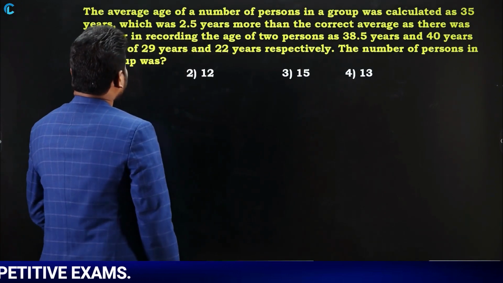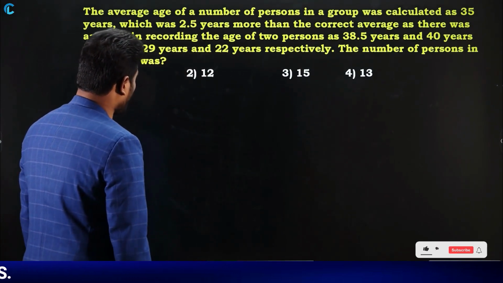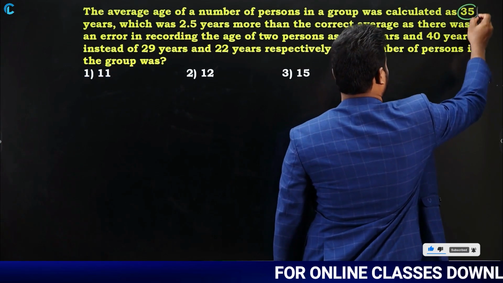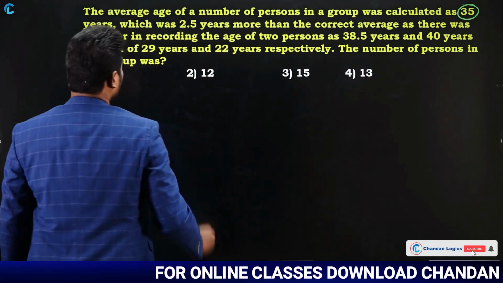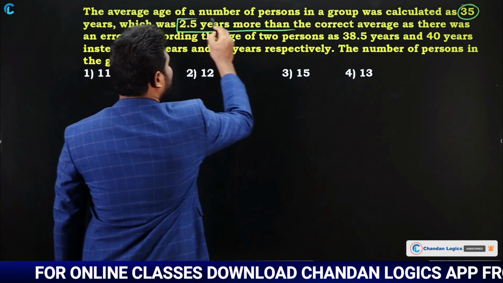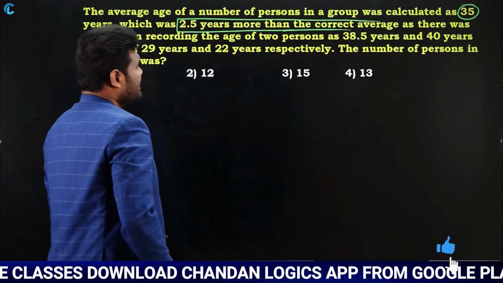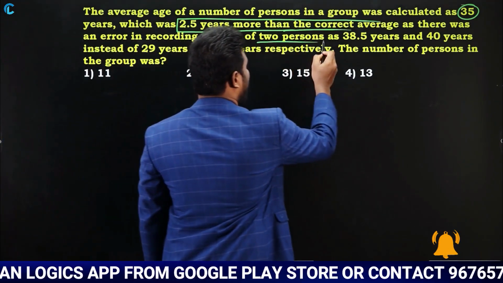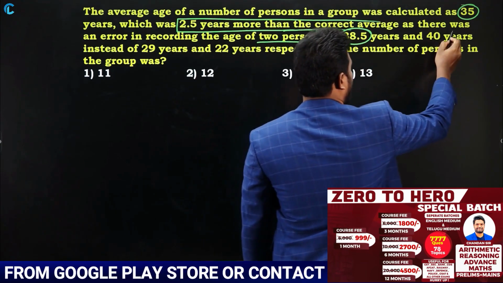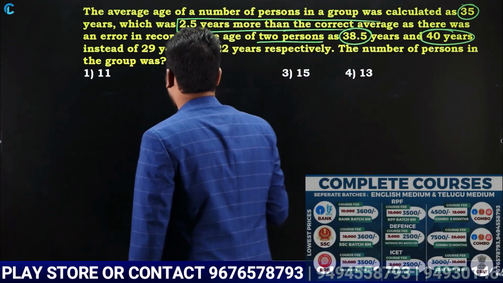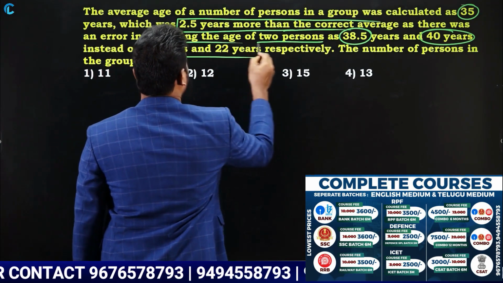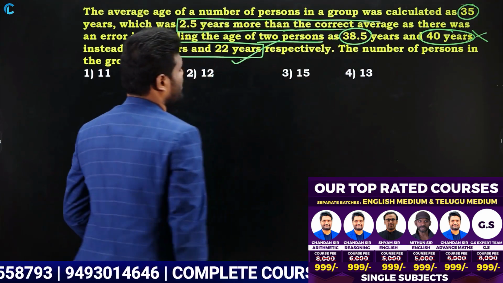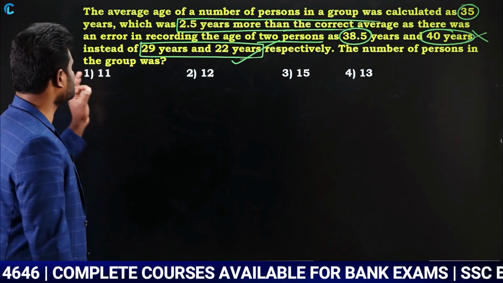So what is the next question? The average age of a number of persons in a group was calculated as 35 years, which was 2.5 years more than the correct average, as there was an error in recording the age of two persons as 38.5 and 40 years instead of 29 years and 22 years. So these are the wrong values and these are the correct values. Now your question is, the number of persons in the group was?